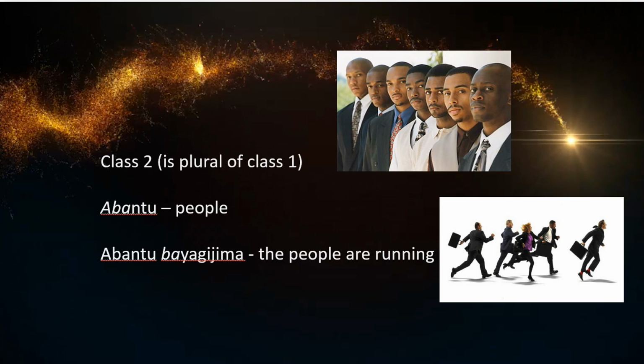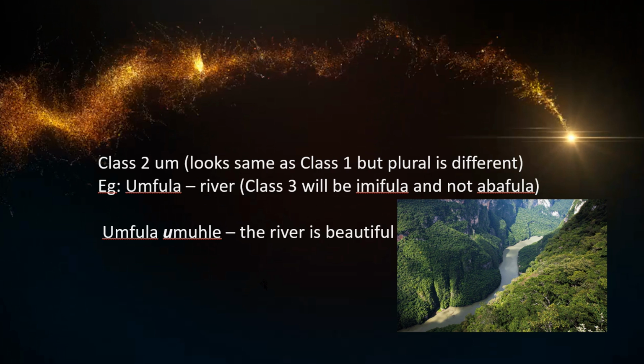Then if we go further, now we look at the classic class 3 where the plural is imi. So the example here, umfula. Now it looks the same as class 1, but the plural is different. So umfula, the class 3 will become imifula and not abafula if you think back of the class 1. Then if you make a sentence, the river is beautiful. The hle part is the beautiful part. And then you'd say umfula umuhle.